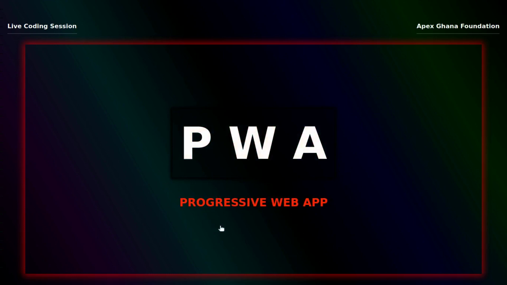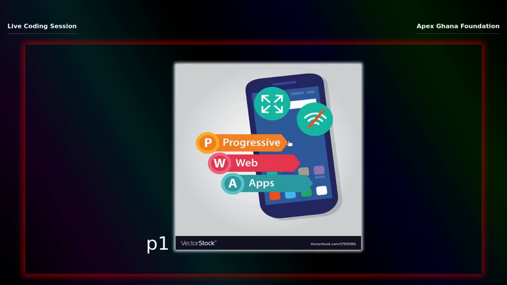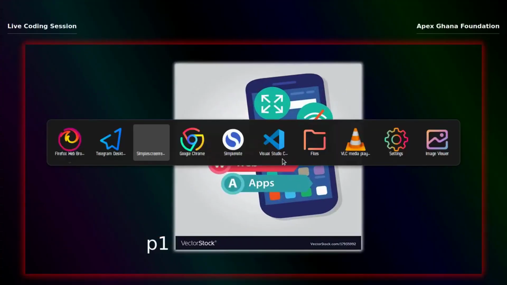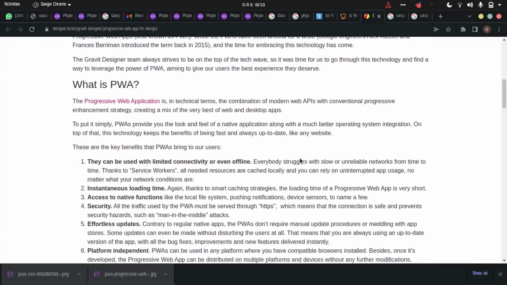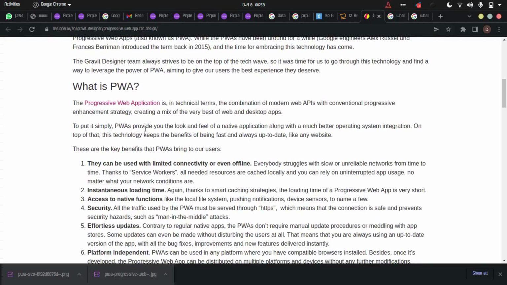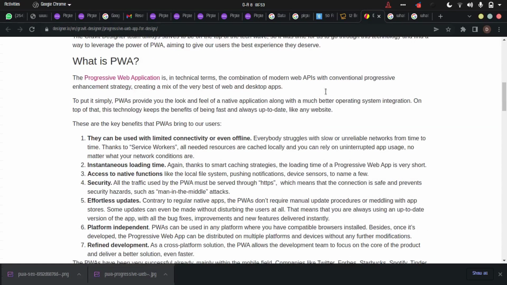PWA is a progressive web app, right? It is an app that can be installed on your phone and used offline and online, under any conditions. I have an article here that talks about PWAs. Let me show you the article and let's see what PWA is all about. So this is a PWA. To put it simply, a PWA provides you with the look and feel of a native application along with much better operating system integration, right?